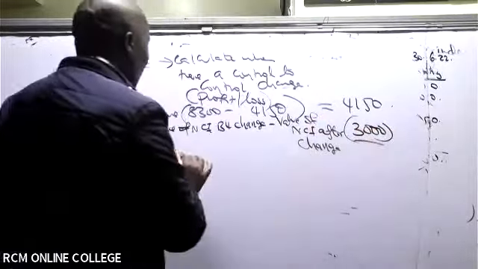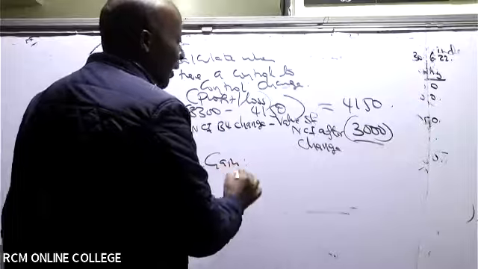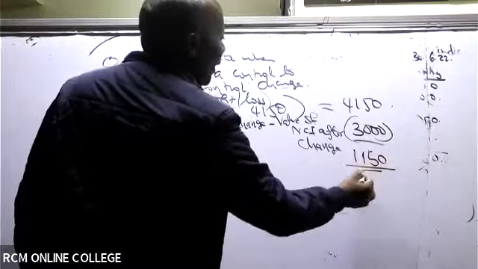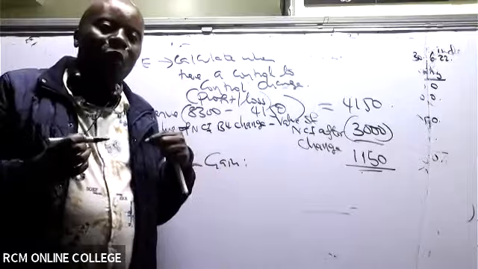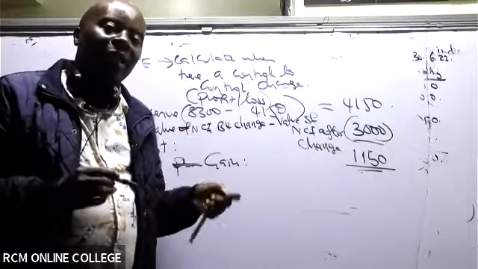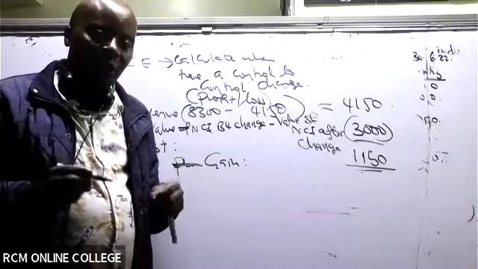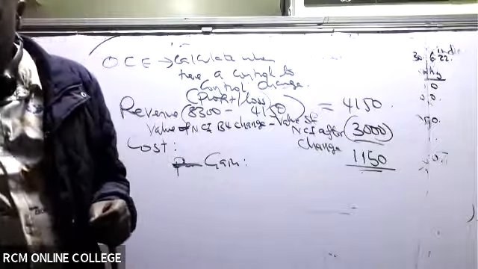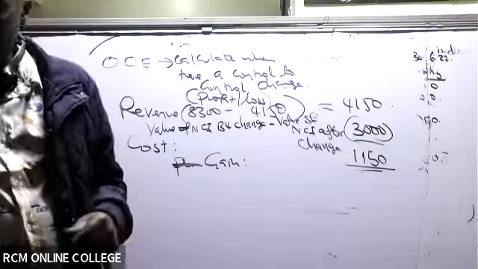We made a profit of how much here? There's a gain of 1,150. So this is what goes to our equity. But remember, this will be other components of equity, OCE. Other components of equity will be 1,150.